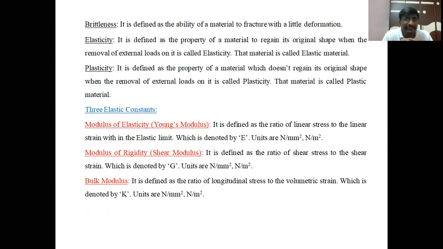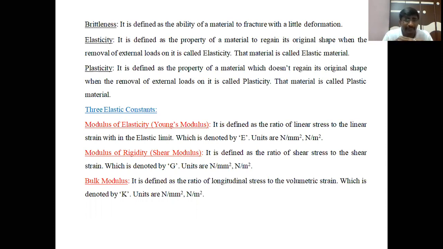Coming to elasticity. As we already studied in previous classes, elasticity is defined as the property of a material to retain or regain its original shape on removal of the external load. That property is called elasticity. A material which regains its original shape within the elastic limit is called an elastic material.